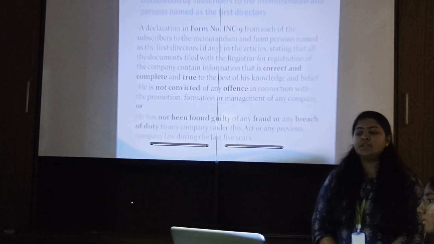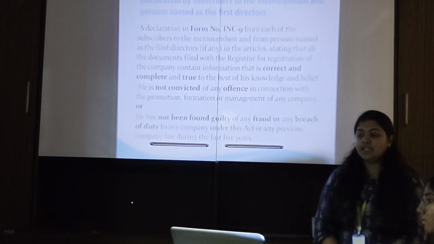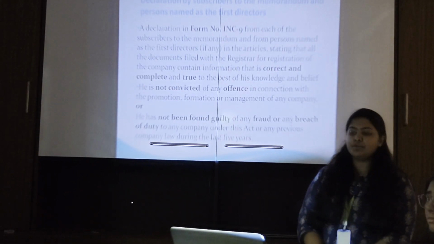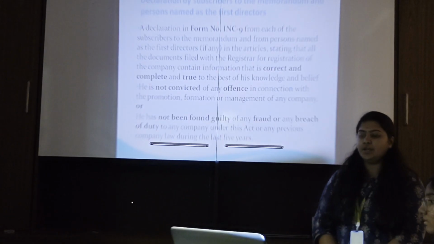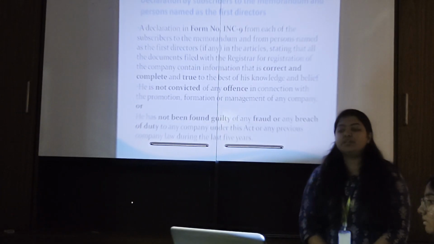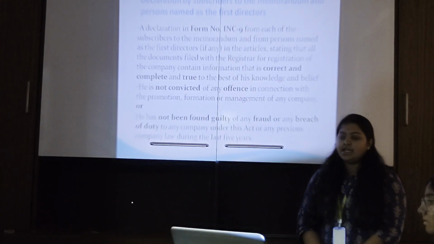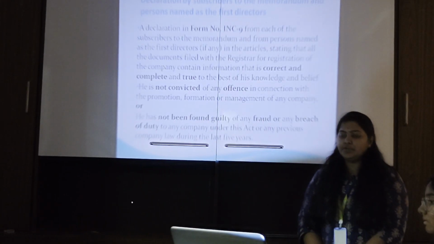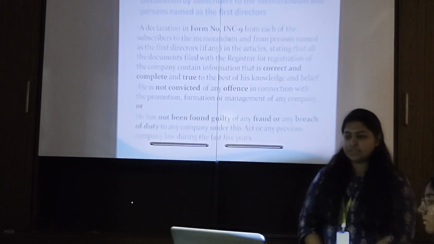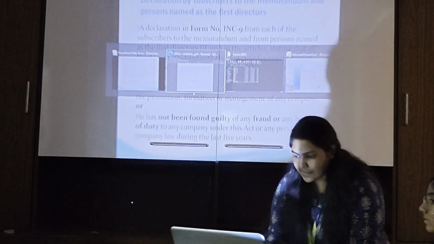and belief. He has not been convicted of any offence in connection with the promotion, formation and management of the company. He has not been found guilty of any fraud or any breach of duty to any company under this Act or any previous company law during the last 5 years. Let's see Form INC 9.